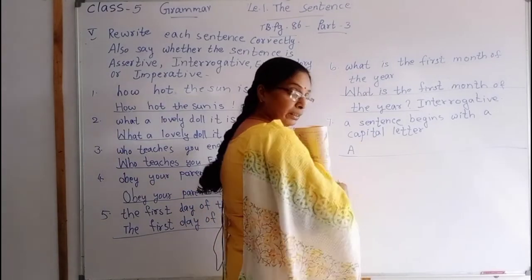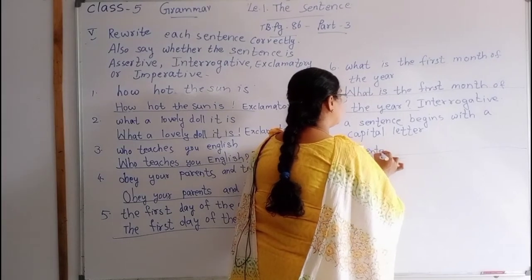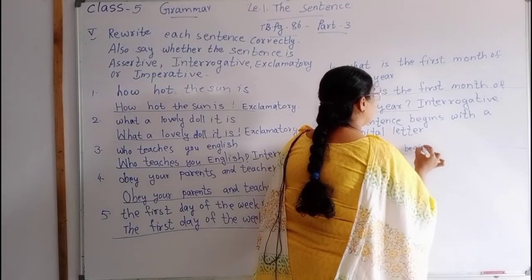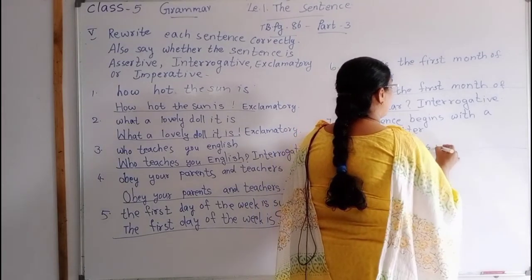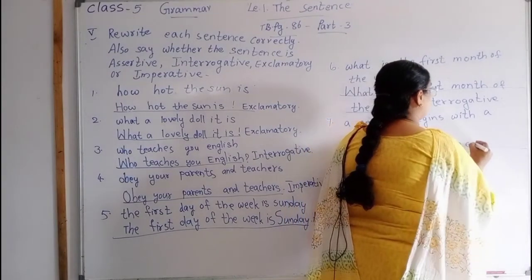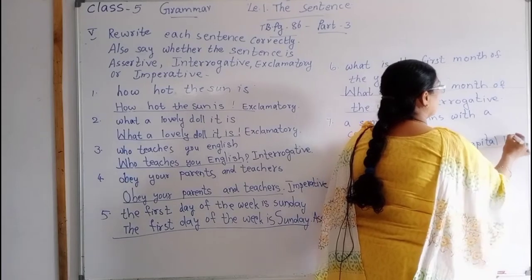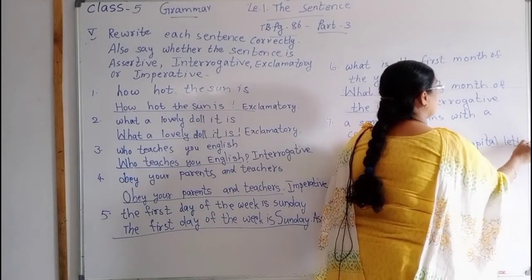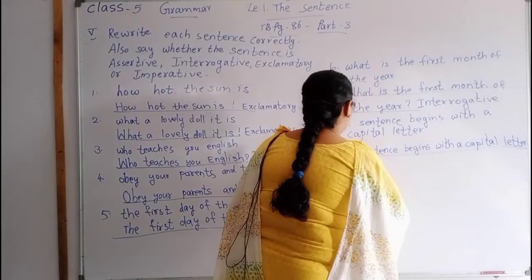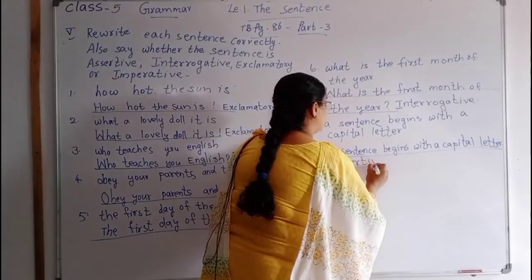A should be written capital. A sentence begins with a capital letter. That is a statement. So put the full stop there. It is an assertive sentence.